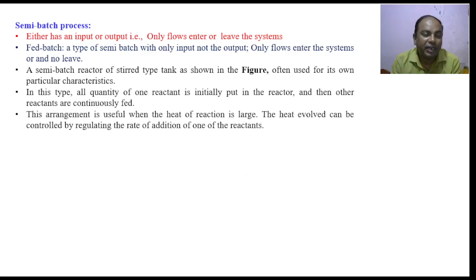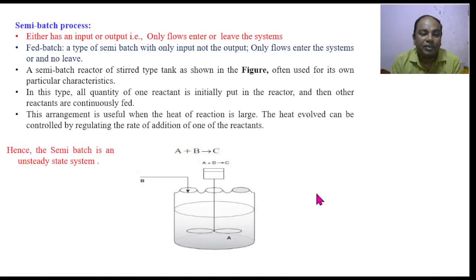That is why we can say that the semi-batch reactor or stir type reactor is very essential whenever we want to perform chemical reactions which involve the evolution of a lot of heat.